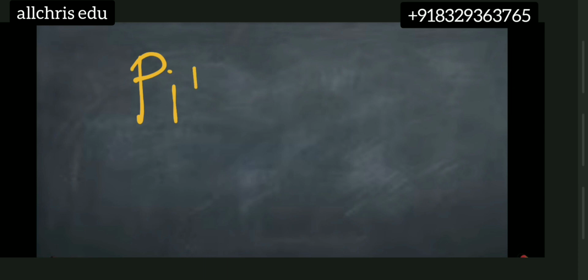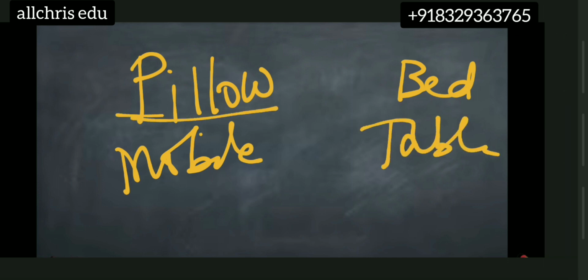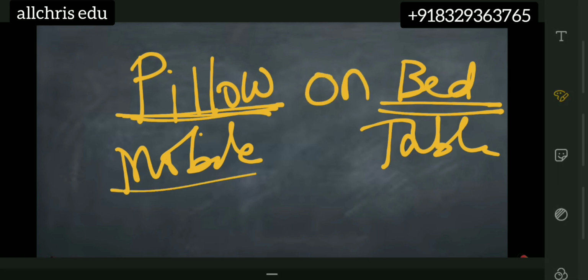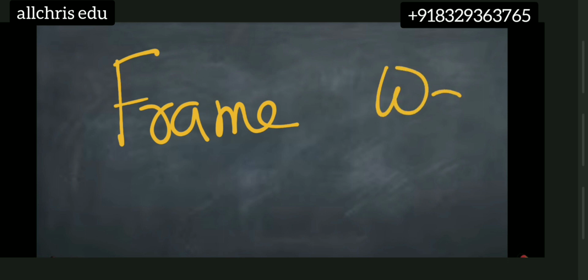One more I can give you example. Pillow and bed, or mobile and table. So normally what is the relation between this noun and this noun? Pillows are on the bed. Mobile is on the table. If I say frame, the photo frame, and wall.